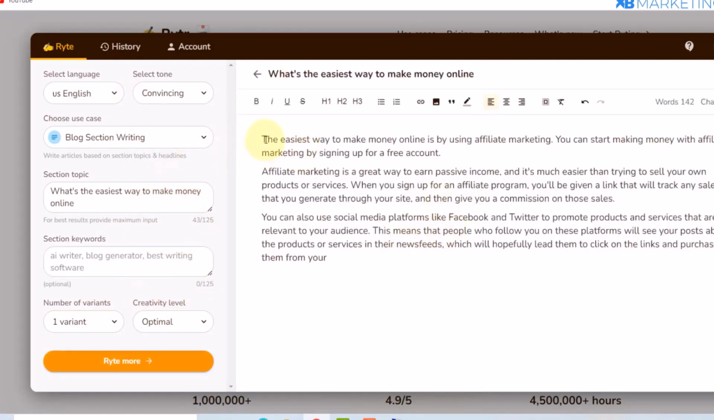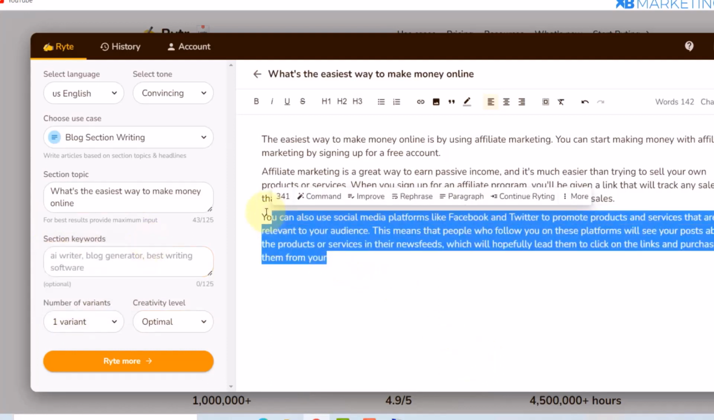So as you can see right here, it says the easiest way to make money online is by using affiliate marketing. You can start making money with affiliate marketing by signing up for a free account. All right, so I don't want to read all of this. As you can see, this makes a lot of sense. Okay, so if you don't like this answer, you can basically come here and choose 2 variants or 3 variants if you want. All right, and it's going to generate more answers for you.